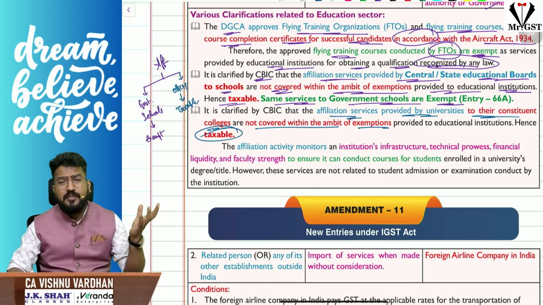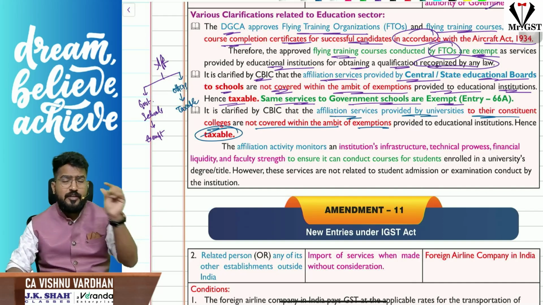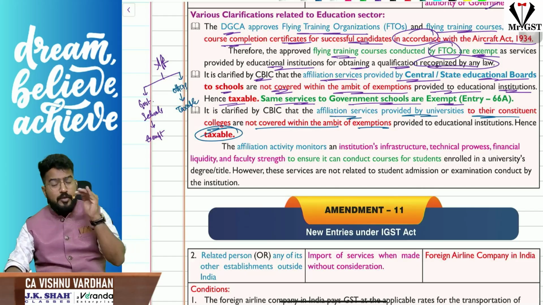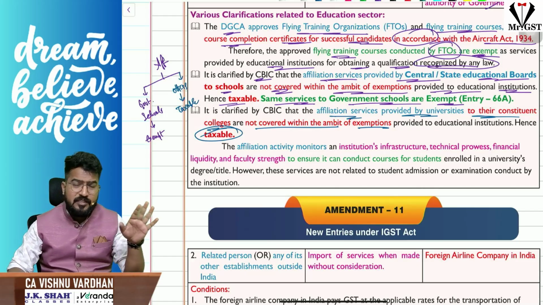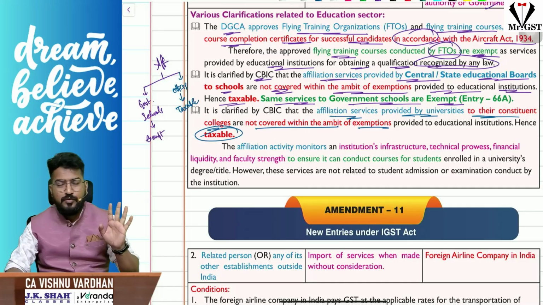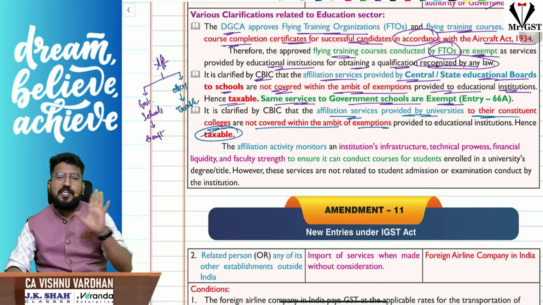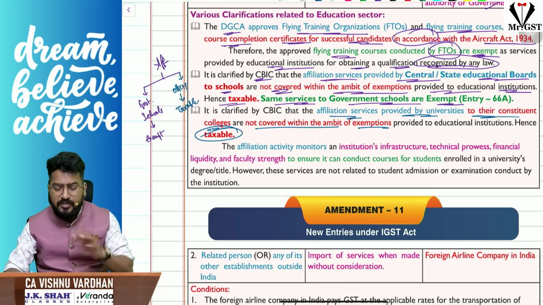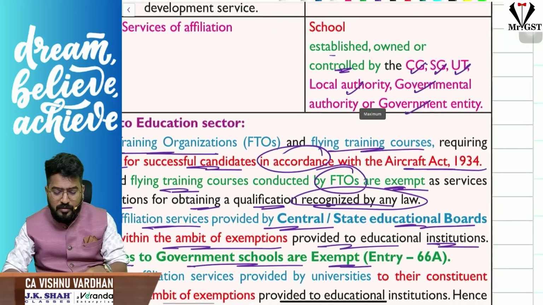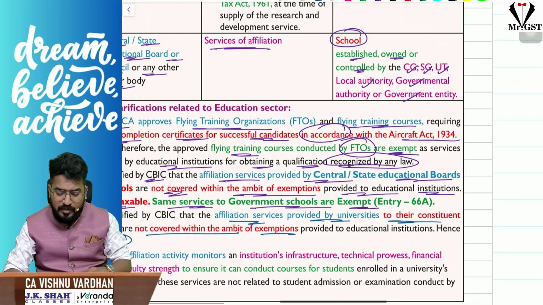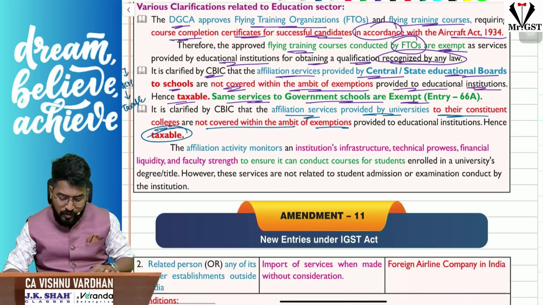Sometimes you will see on college buses, affiliated to so and so university, like that. So for that, affiliation provided by universities is not by CBSE or state boards, and it is not for government schools. Affiliation services provided by central or state boards or related bodies to government schools are only exempt, not any other things. Government schools, as I told you, means the school should be owned or established or controlled by central government, state government, union territory, local authority, governmental authority, or government entity. Hope it is clear for you.